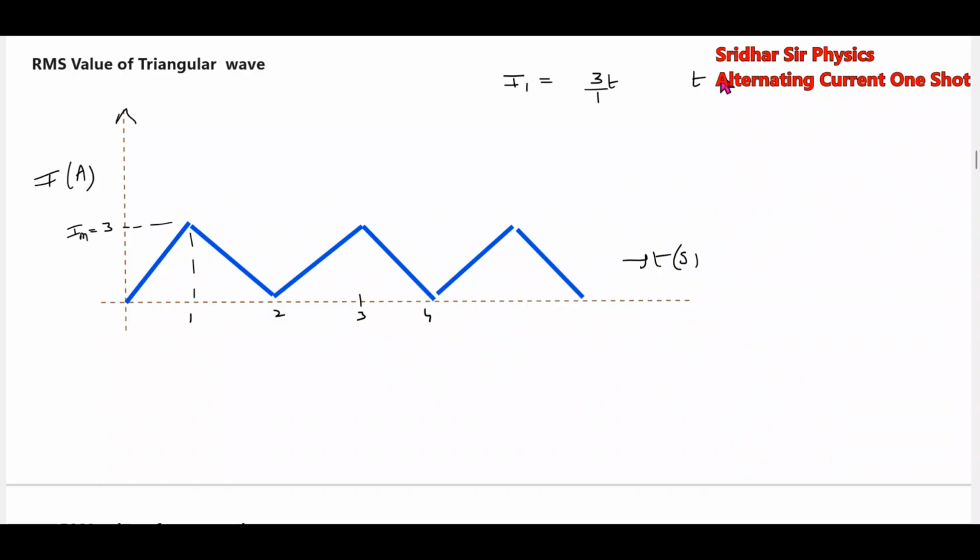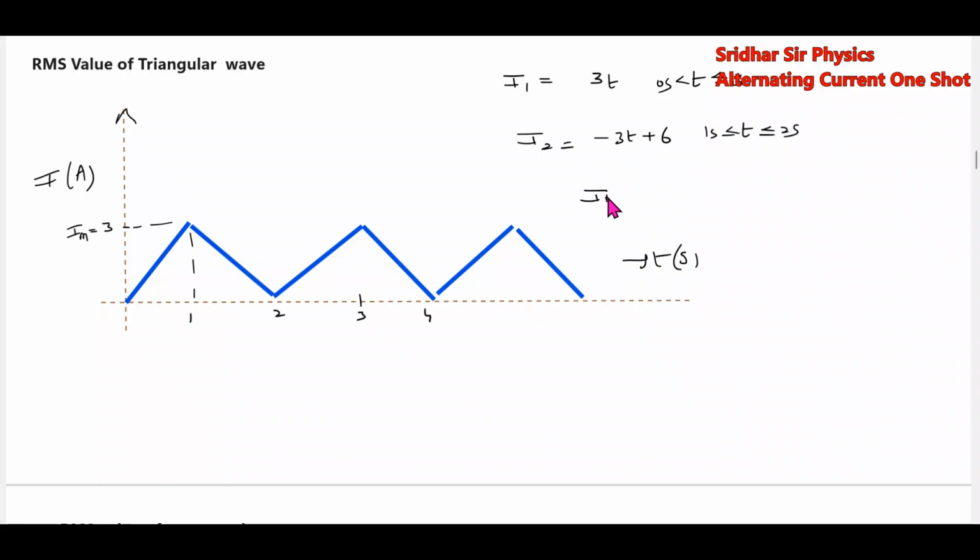This is for the time interval. Then I2 will be a negative slope, minus 3t by 1, or it's like a slope, minus 3t plus 6. This will be for the time interval 1 to 2 seconds.